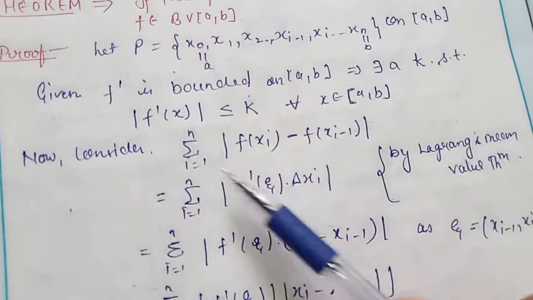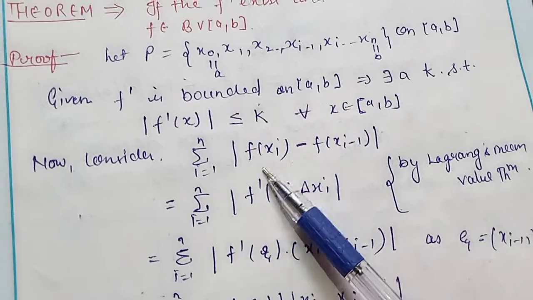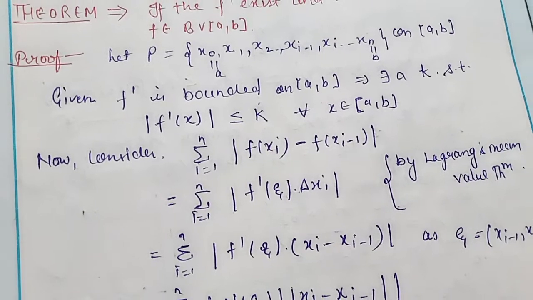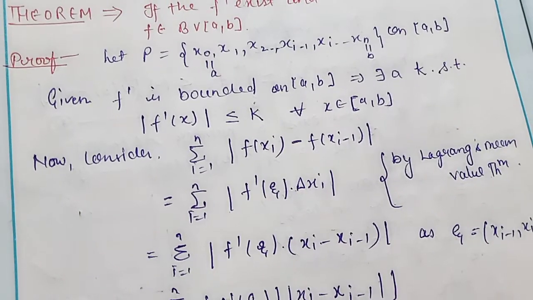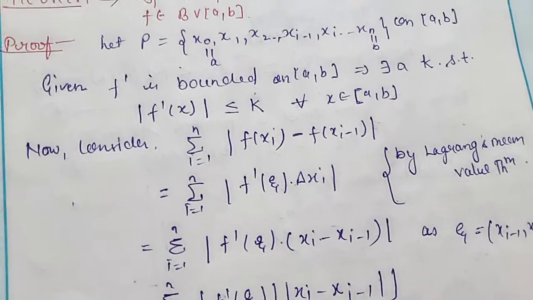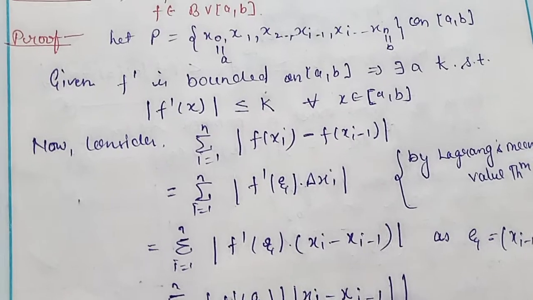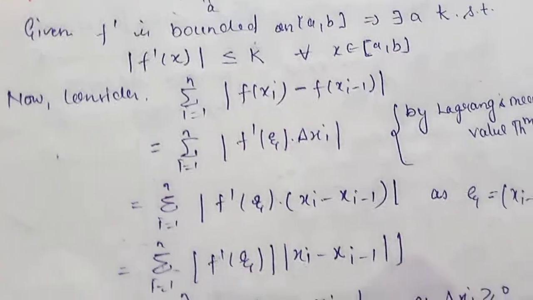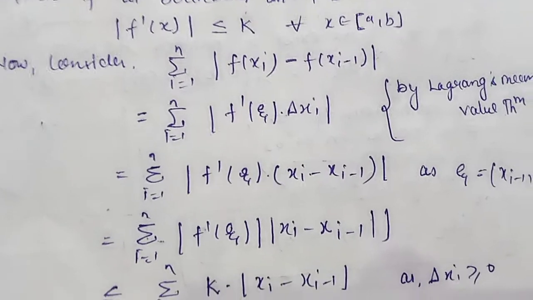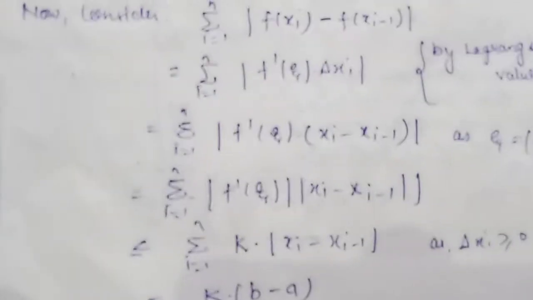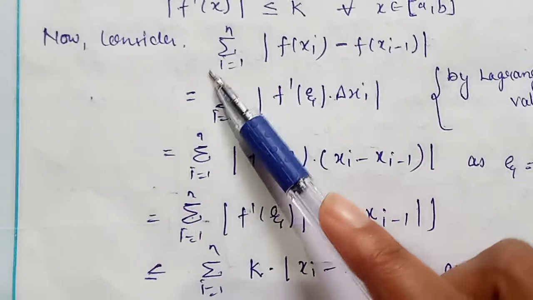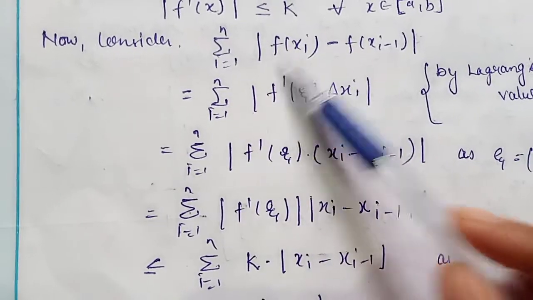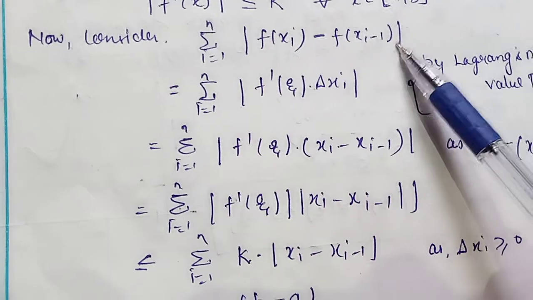So now consider the bounded variation condition. The bounded variation function condition is that the supremum of the summation, i equal to 1 to n, of mod f of xi minus f of xi minus 1, right. So I am taking the supremum at the end, after solving this function, right. So I hope it's clear. So let's understand. I am taking the summation running i equal to 1 to n of mod f of xi minus f of xi minus 1.